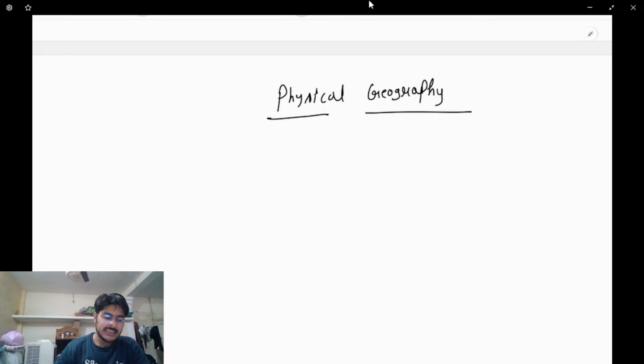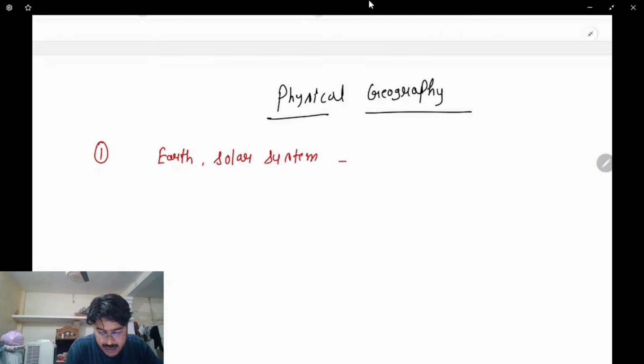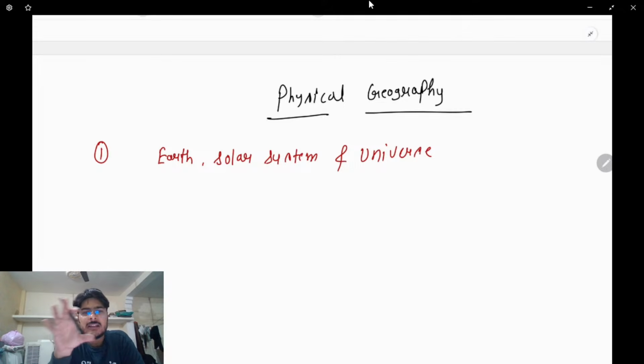Now, in the section of physical geography, what we have in the syllabus of your examination, first comes the topic Earth, solar system, and universe. This is the first topic that we'll study in physical geography. So today we're going to talk about the overall overview.